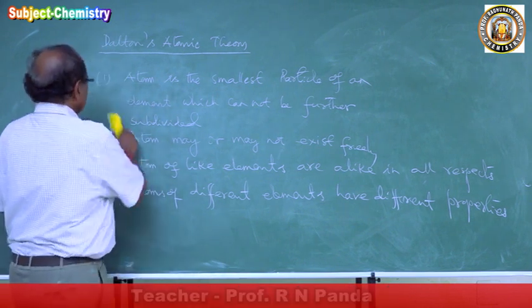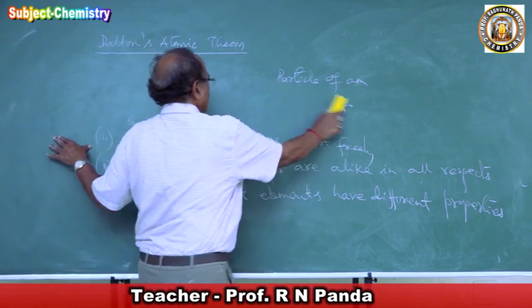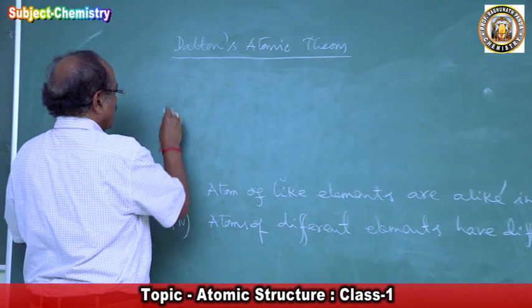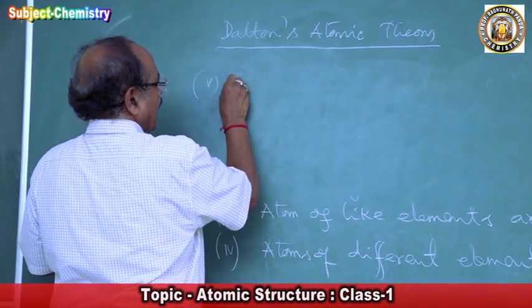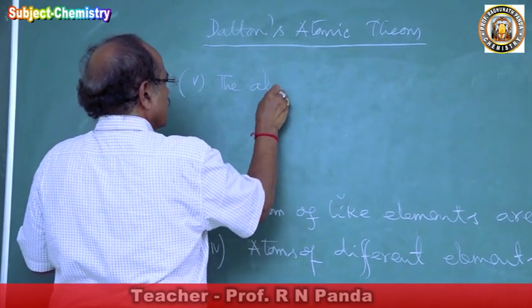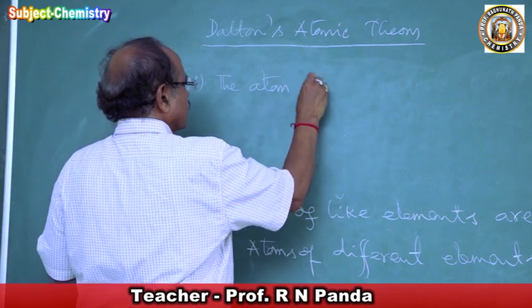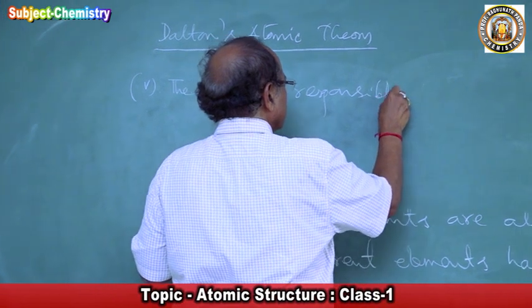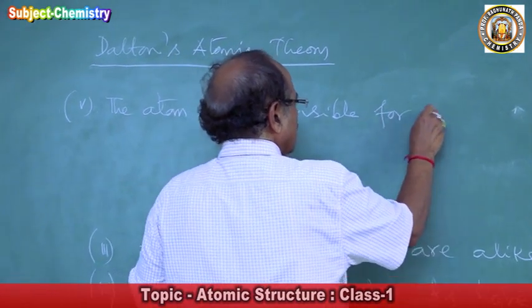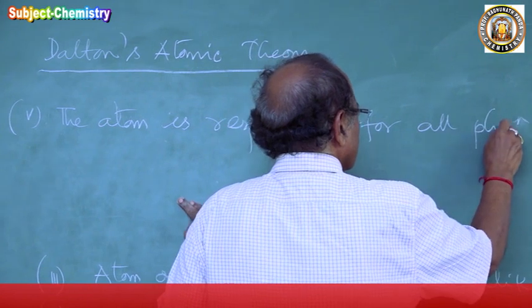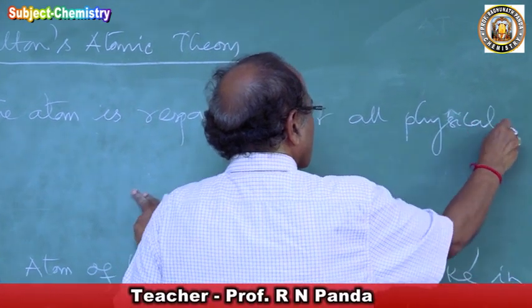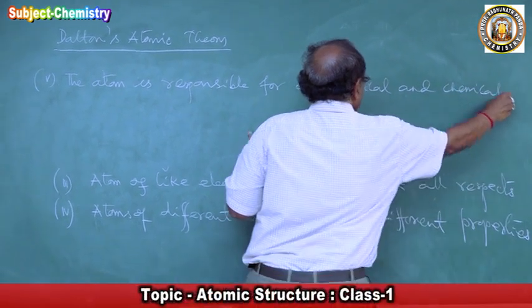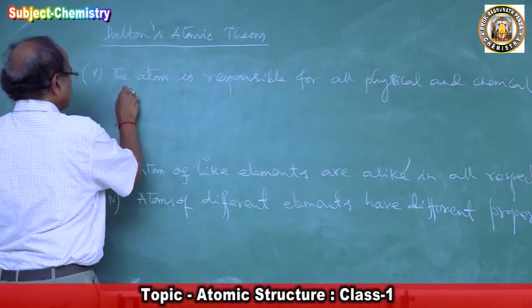So then he says, the atom is responsible for all physical and chemical properties of an element.